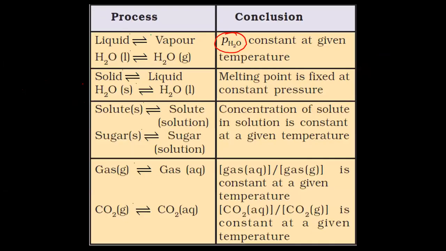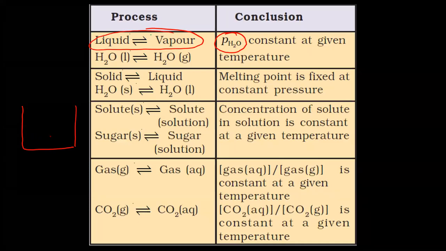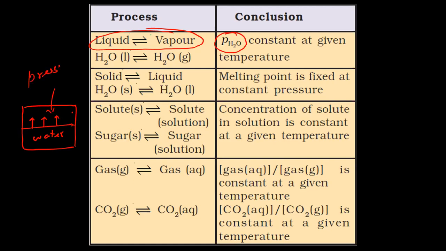So for liquid vapor equilibrium, suppose you have a closed container. Here you have water and here you have vapors. Initially, if there are no vapors, then what will happen? Then water will start vaporizing. But slowly, pressure will start building up here and pressure will increase. Why will pressure increase? Because more vapor will be produced.